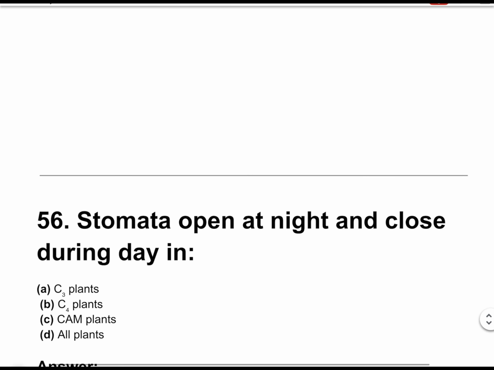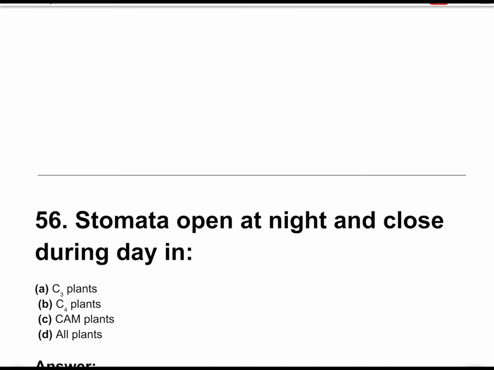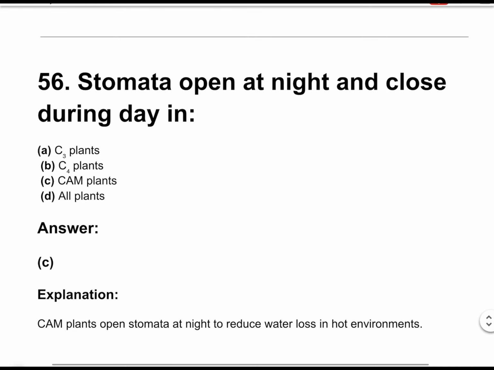Question number 56. Stomata open at night and close during day in. The correct answer is option C, CAM plants. CAM plants open stomata at night to reduce water loss in hot environments.